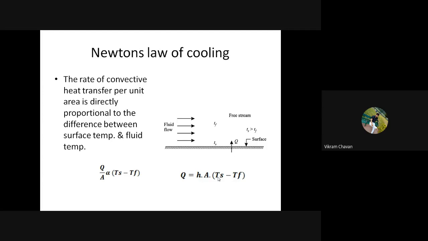In the next lecture we'll discuss the unit of the convective heat transfer coefficient, its definition and its significance. Also the analogy between Newton's law of cooling and the electrical system, the electrical analogy for convective heat transfer. By doing this electrical analogy we will get the thermal resistance for convective heat transfer. Getting everyone? If you have any doubt, you can ask.